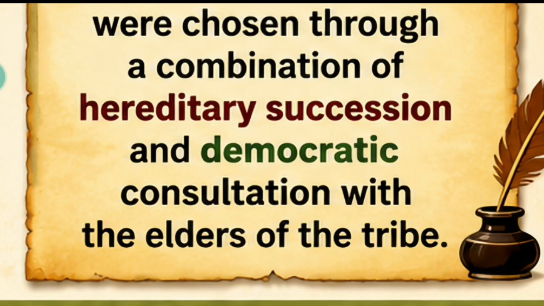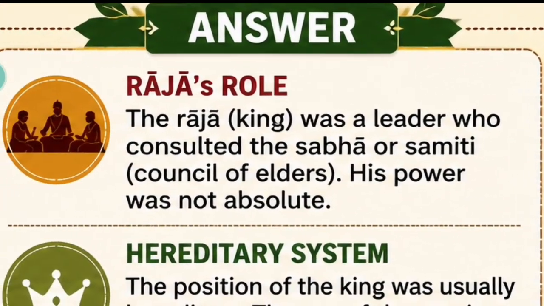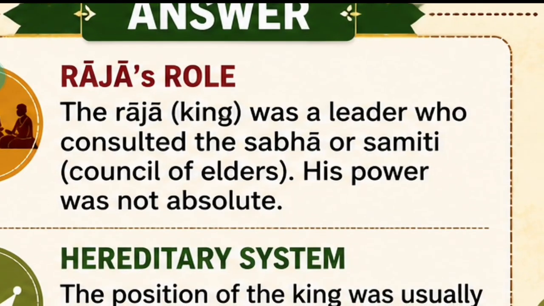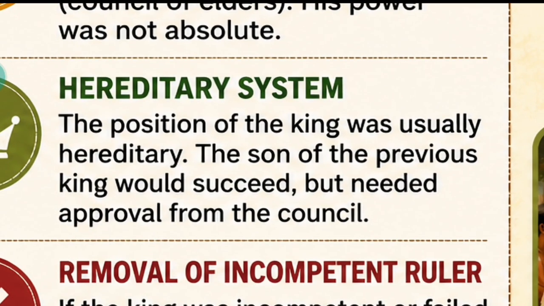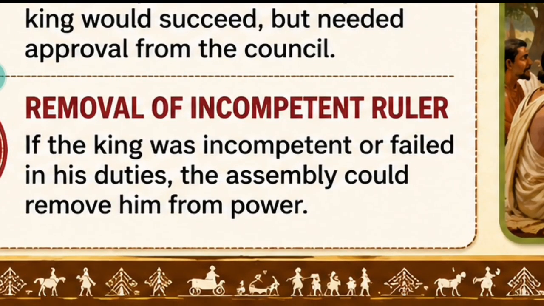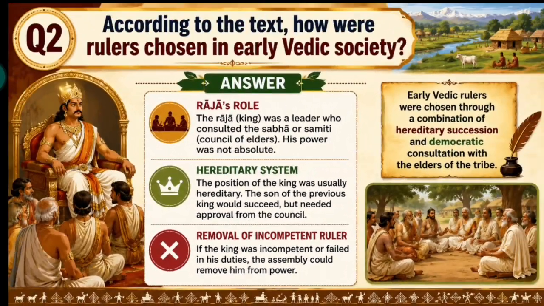Fine, this is it. Now the next point is Raja's role. Raja was a leader who consulted Sabha and Samiti, the council of elders, okay. Raja's power was not absolute. Raja's power was controlled by Sabha and Samiti. Fine. The next point is the hereditary system. The position of the king was usually hereditary. This we have already discussed, okay. The next point is removal of an incompetent ruler. If any ruler was not able, Sabha and Samiti had the power to remove that ruler. Fine. This is it.